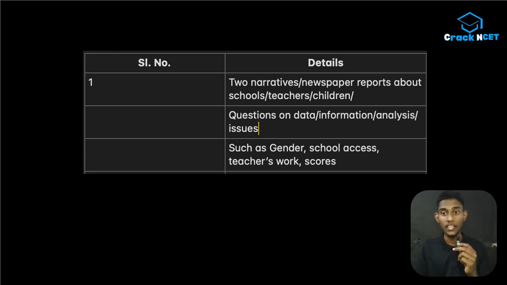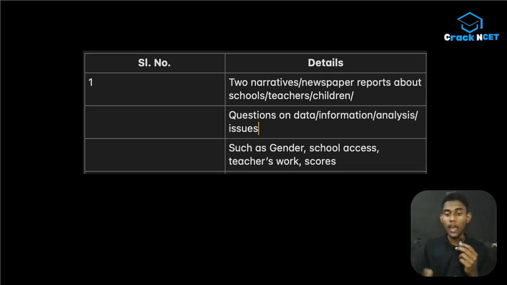We are having narratives, newspaper reports about schools, teachers or children, and questions on data, information, analysis, and issues such as danger, school access, teachers' work, scores. Okay, इसमें हमको, what's our take? What we have to understand by this?